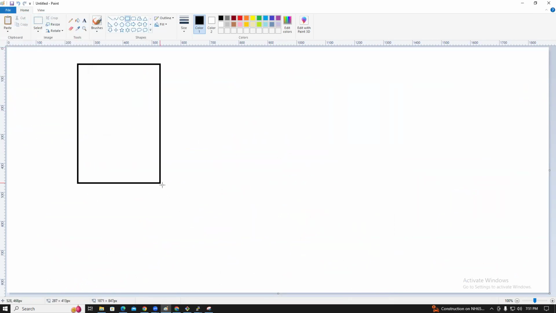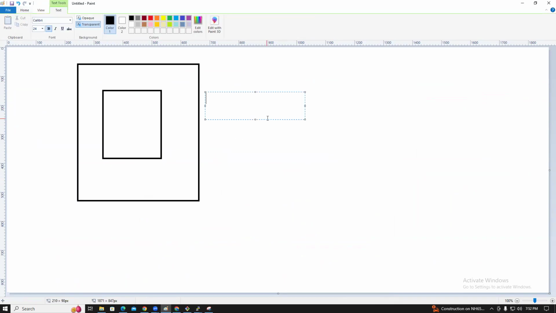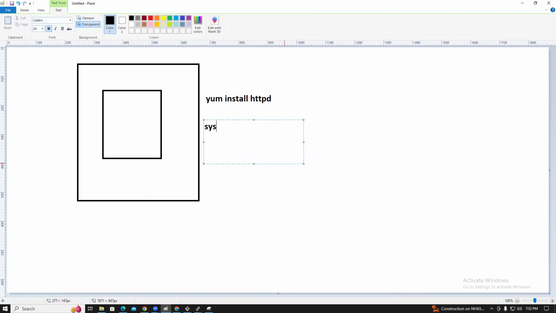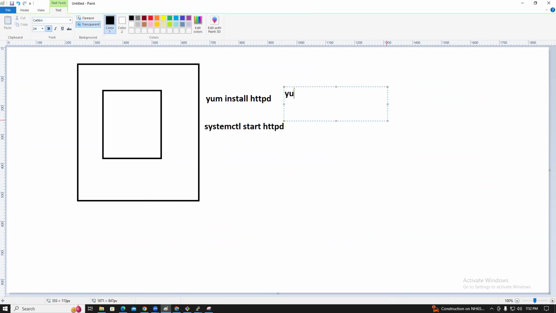So in the EC2 environment, you launched the instance, and you want to install Apache and start Apache. What are the commands, guys? yum install Apache means httpd, right? Once you install Apache, you need to start the service: systemctl start httpd, right? For this purpose, we use a module called the yum module.